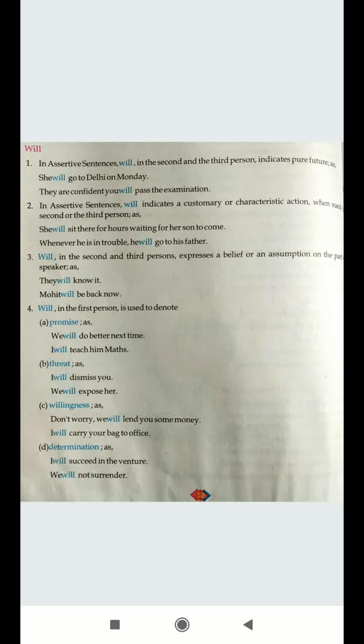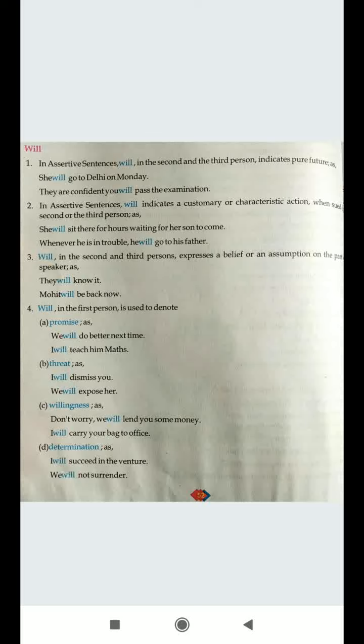In assertive sentences, will indicates a customary or a characteristic action. Now, characteristic action means that this is in your character, like it's in your nature, and when used with second and third person. First example indicates she will sit there for hours waiting for her son to come. Like that means it is her character, it is her habit that she will sit here for hours waiting for her son to come.